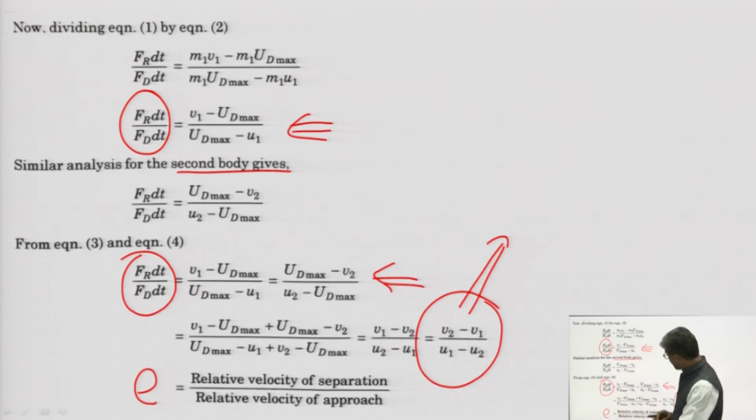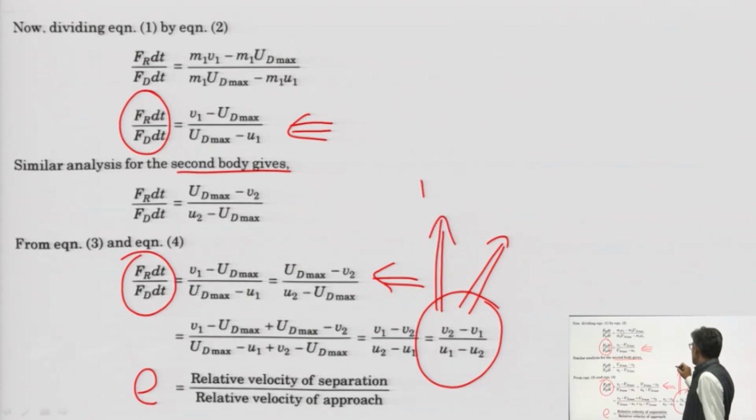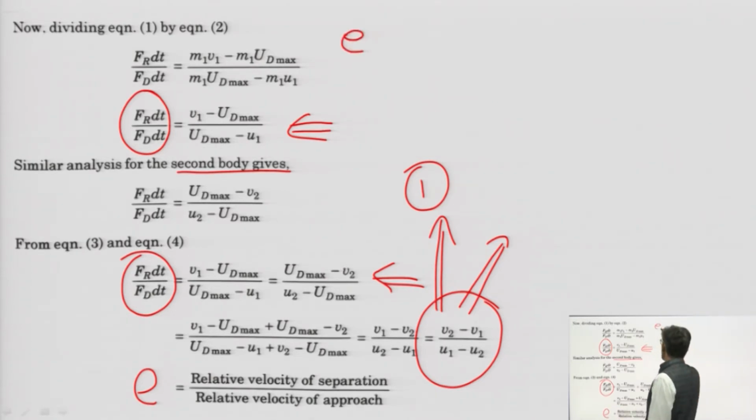So, in terms of velocity, when the impact is there, we have this equation 1, and this E depends upon the elastic property of the bodies.